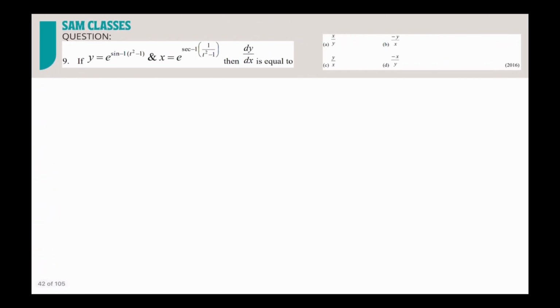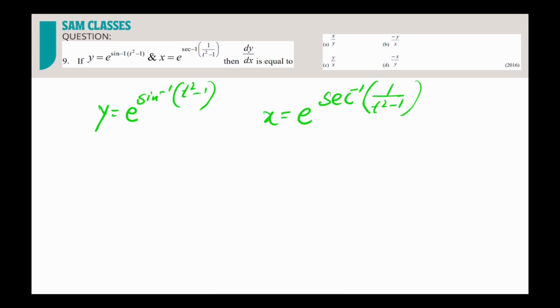Now coming to the next question. Let me just correct the question. y is equal to e power sine inverse of t square minus 1. Now half of the students are like, sir, this is an inverse, and then again it is an exponential inverse. So gone case, sir. Can't solve it, very difficult, sir.